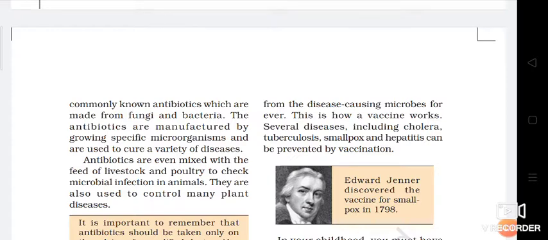Okay, if you want to make a particular medicine, specific kinds of microorganisms are developed in the laboratory itself. They are not going outside in the field to find those particular bacteria or fungi, bring them to the laboratory and then make a medicine. No, they develop such microbes in the laboratory itself and then use those microbes to make the medicine. Such kinds of medicines are used to control many plant diseases also.